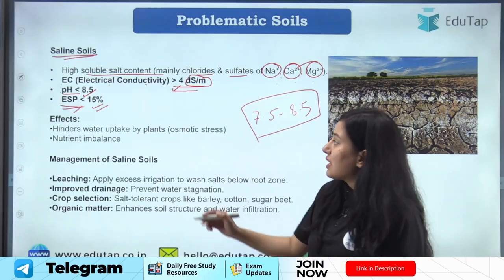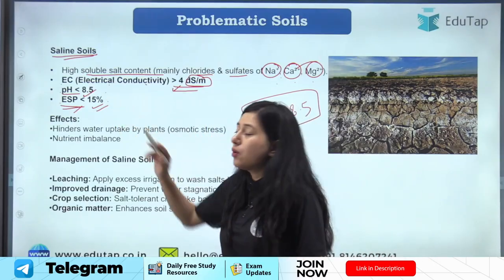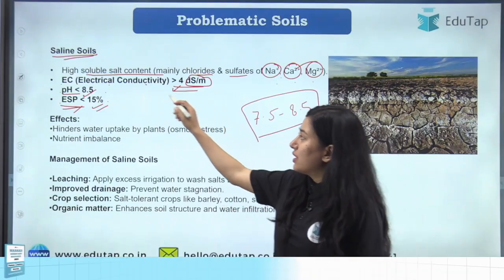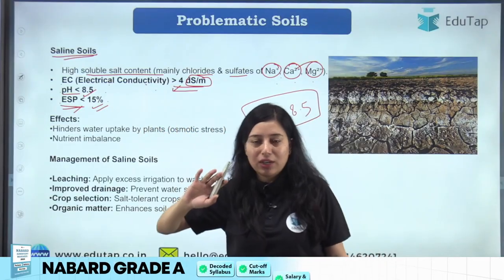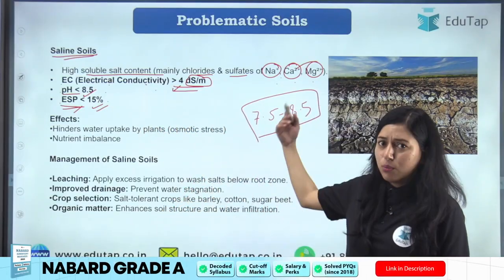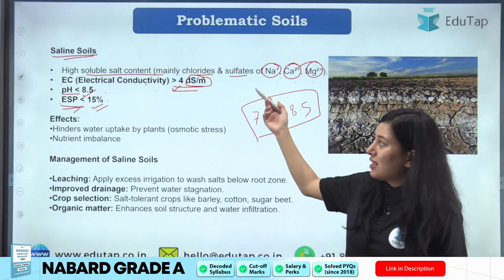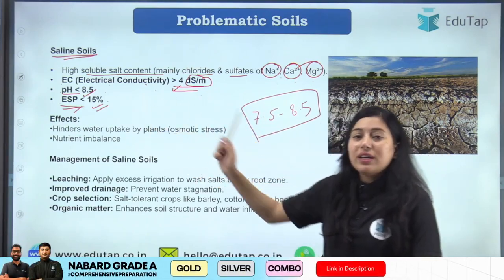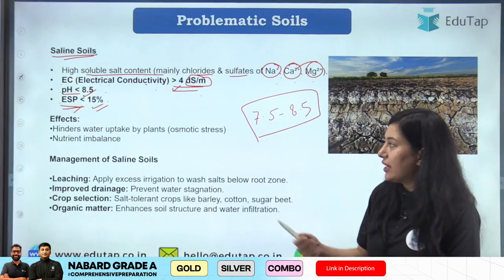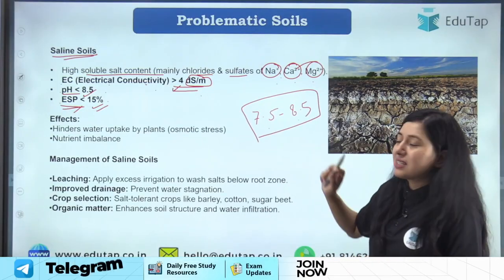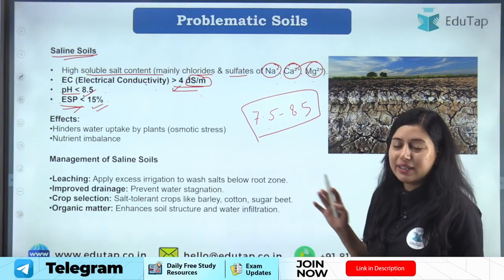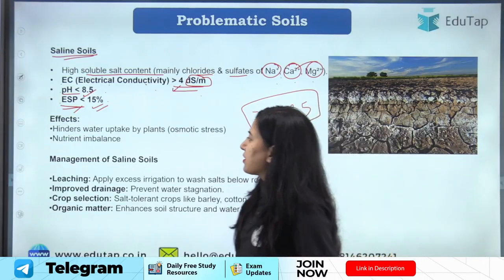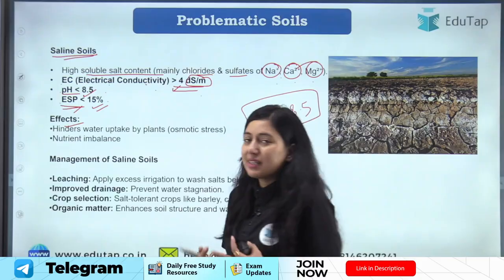Clear? So these are the things that you have to learn, because from here only the question was asked in your examination. So you have to learn what the EC, pH and ESP of saline soil are. I have told you how to learn that. More salt means electrical conductivity will be more, right? ESP will be less because free sodium is less, right? If we talk about pH, it is between 7.5 to 8.5, that is, less than 8.5. Clear? Okay, what are the effects of this saline soil?